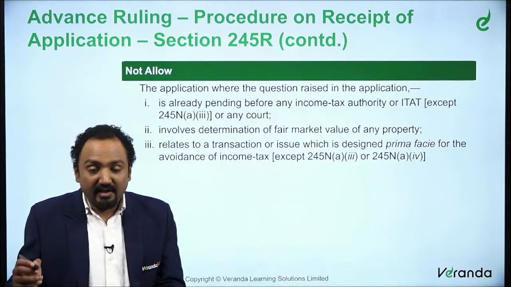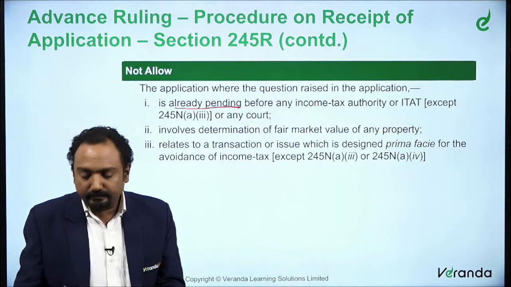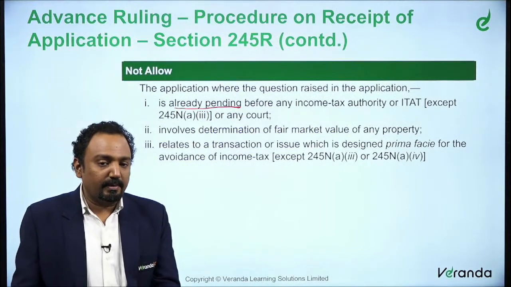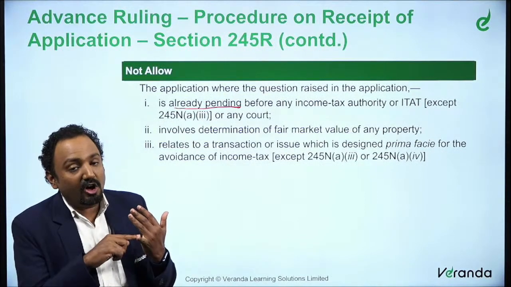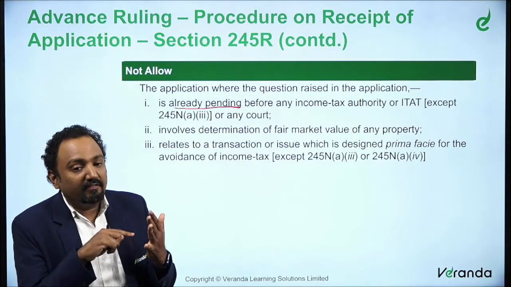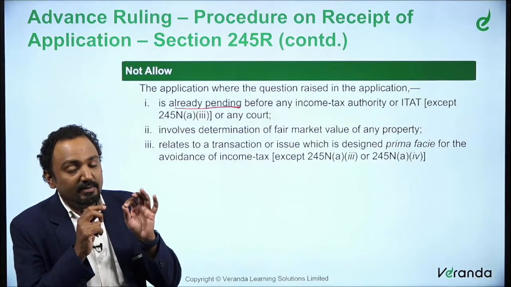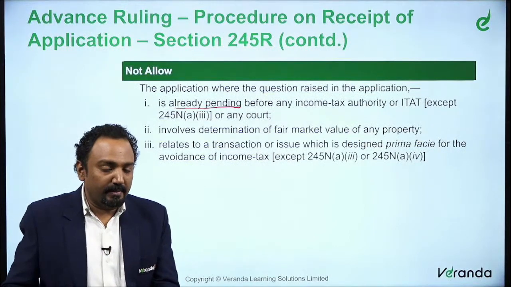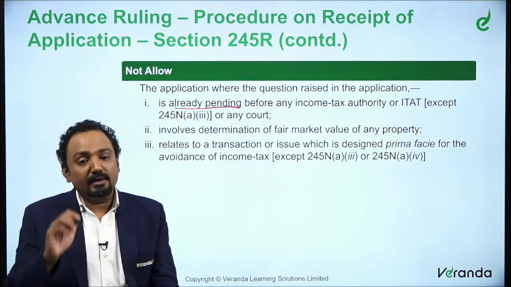Now they say if such a question is already pending before the income tax authority or the income tax appellate tribunal, then they cannot allow. But if you remember, we saw subclause 3 where we said determination or computation of total income of a particular person where such matter is pending before the IT authority or before ITAT.